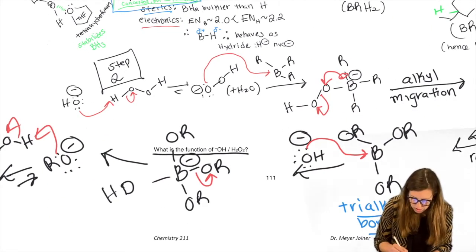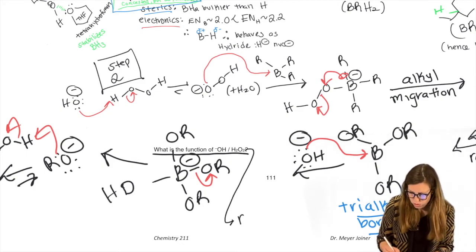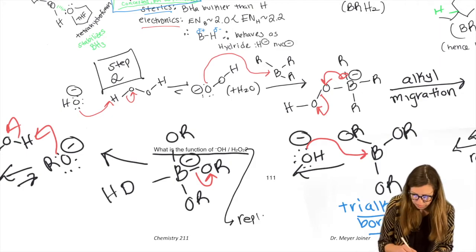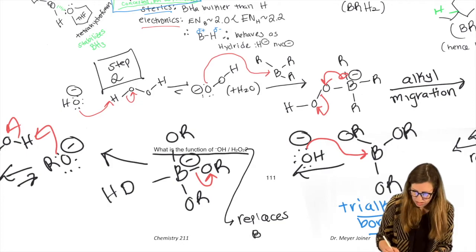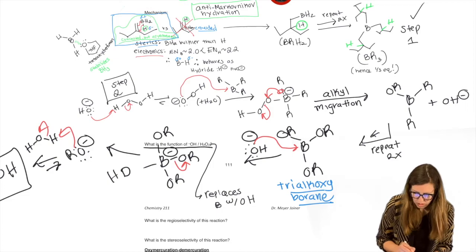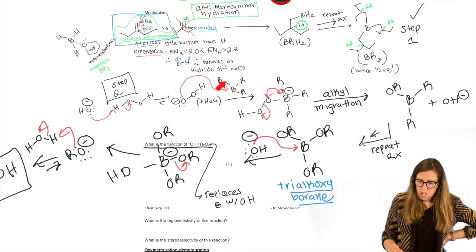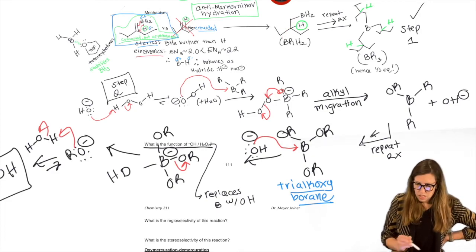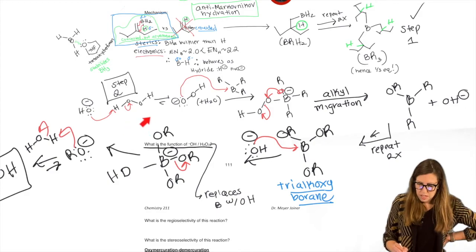So the function of this OH minus H2O2 is it replaces the B with the OH, right? That's really what's going on in step 2. So look at step 2, we have our R group, but it has a B on it. You can even think of it like back at this step. We need an OH there to really get to our final product. And so not having it there, we clean it up in this step.